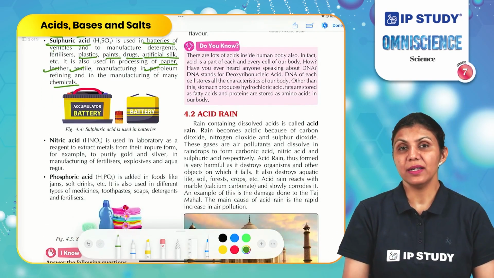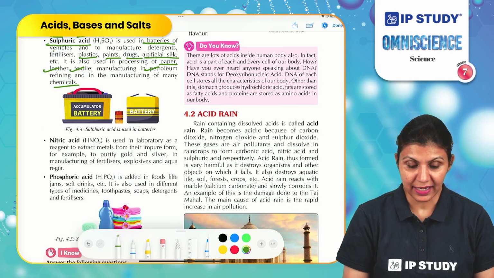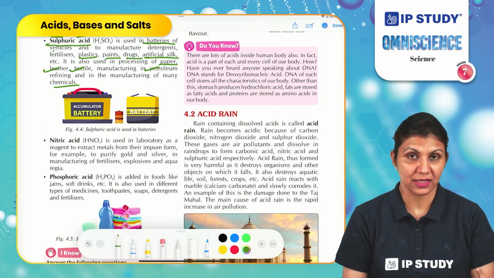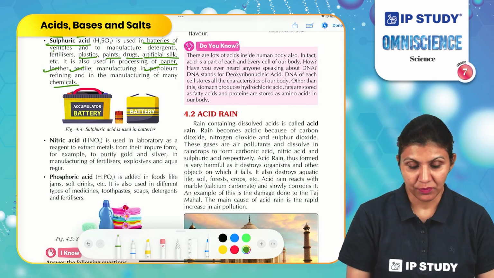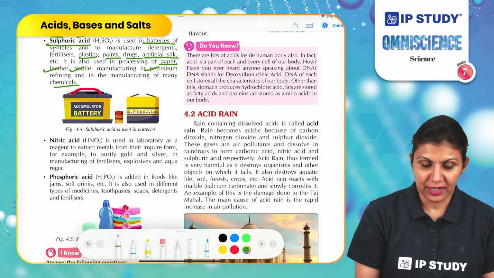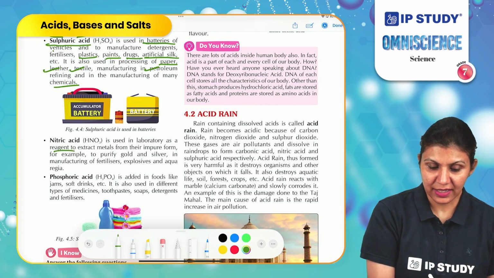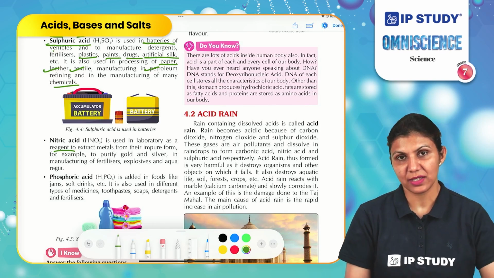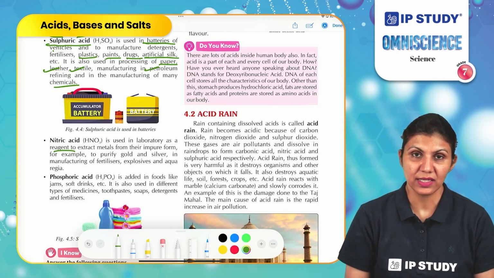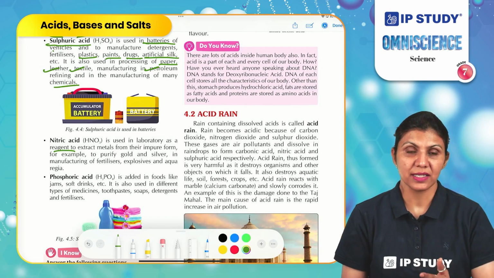Another important acid is nitric acid that we have already discussed. One of its uses is to form aqua regia. It is used in laboratories as a reagent to extract metals. A reagent is a chemical substance which is used to start various chemical reactions.